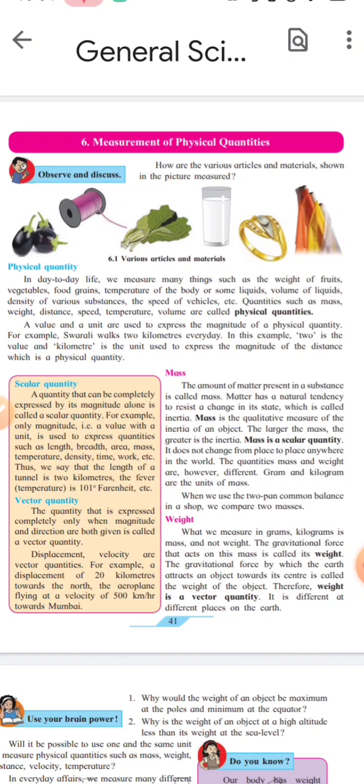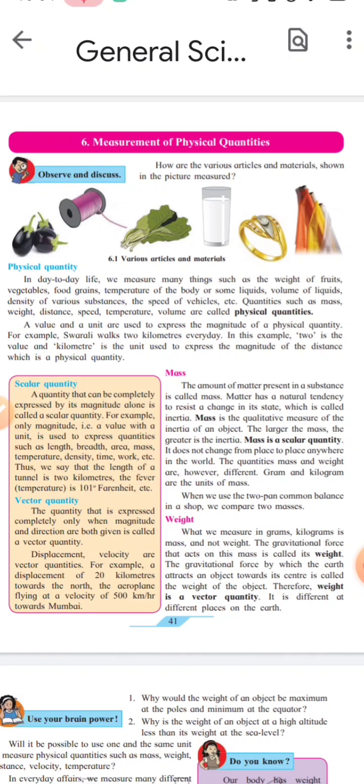Distance, for example, distance is 60 kilometer. Here 60 is a value, kilometer is a unit, and 60 kilometer together is called magnitude, and distance is measured by using magnitude only. Such quantities are called scalar quantities. 2 liter milk, so magnitude is 2 liter. When only magnitude is used to express a quantity, such quantities are called scalar quantities.